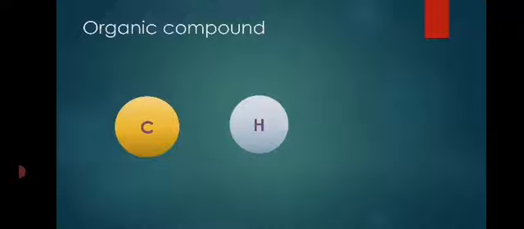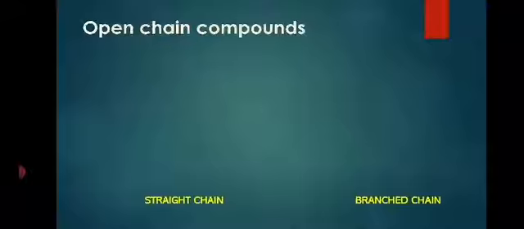Along with this, some other heteroatoms may also be present, like oxygen, nitrogen, and other heteroatoms like sulfur, halogens, etc. So basically an organic compound is a combination of these things. Mainly a carbon framework, a hydrocarbon framework, is present in these compounds. There are many types of organic compounds, a wide range of organic compounds. So these are classified according to their structure as follows.